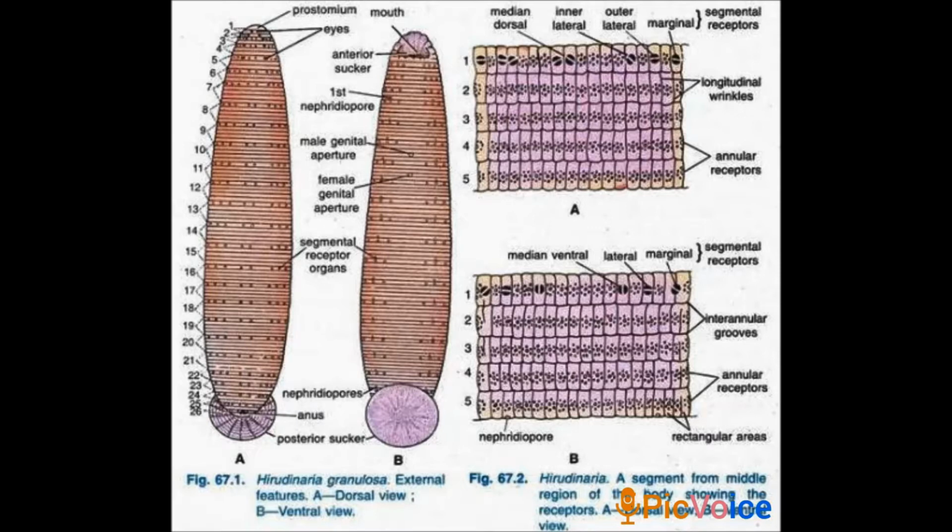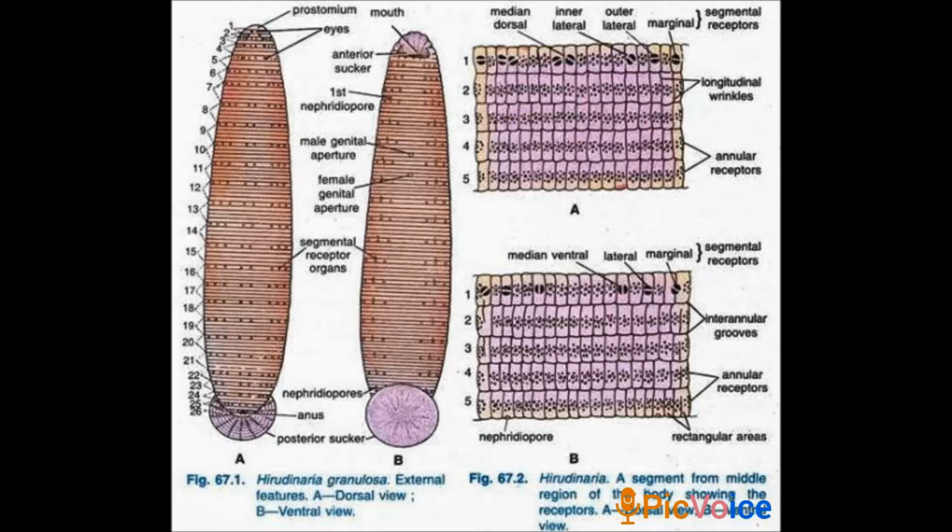Next, move on to the segment region. The body of the leech is metamerically divided into 33 segments. In the picture itself you can count how many segments there are; it will come up to 33 segments. Each segment is arranged one behind the other, isn't it?